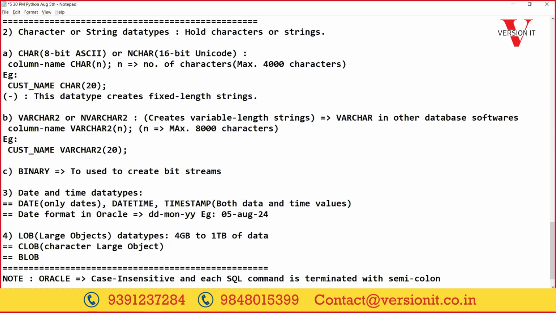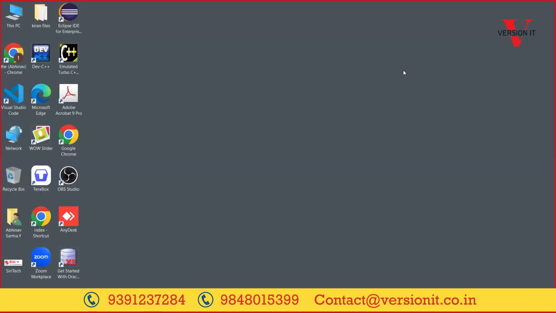Otherwise, we can go with BLOB, which stands for binary large object. It is used to store images, any multimedia data, graphics files, all of them come under this. Plenty of data types are there. When we go to the official documentation, we will see plenty of data types available. But whichever data types are commonly used, we are going to implement them. In tomorrow's session, we will see how to start working with this Oracle database.